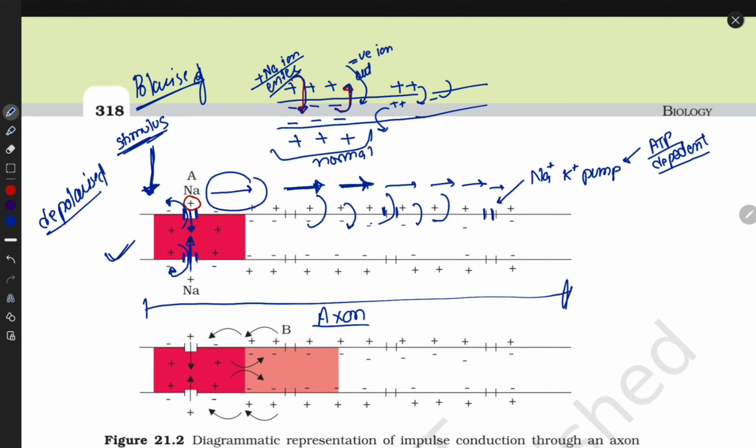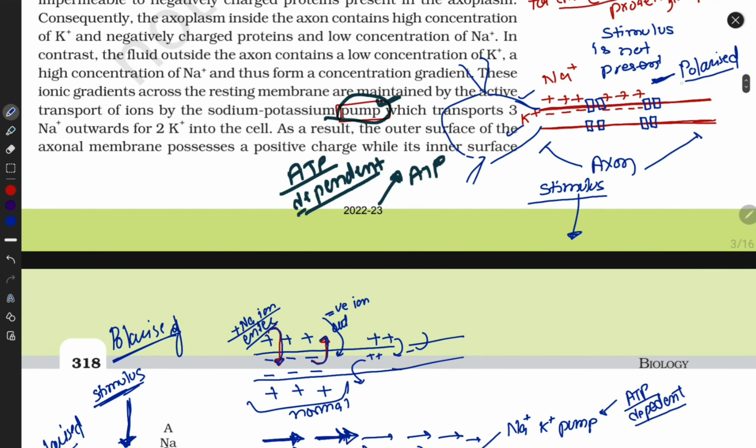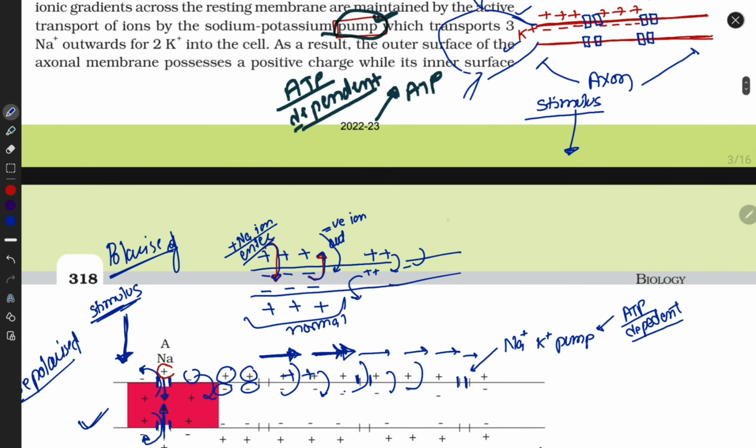When the cell wants to come to its normal stage, then what will happen? The signal goes forward, then the previous step becomes normal. Look here, positive charge out and negative charge inside. Then the signal moves forward, then positive charge again goes out of the cell and negative charge comes inside. Okay, now this is the structure of the polarized form. I made here the depolarized form structure.